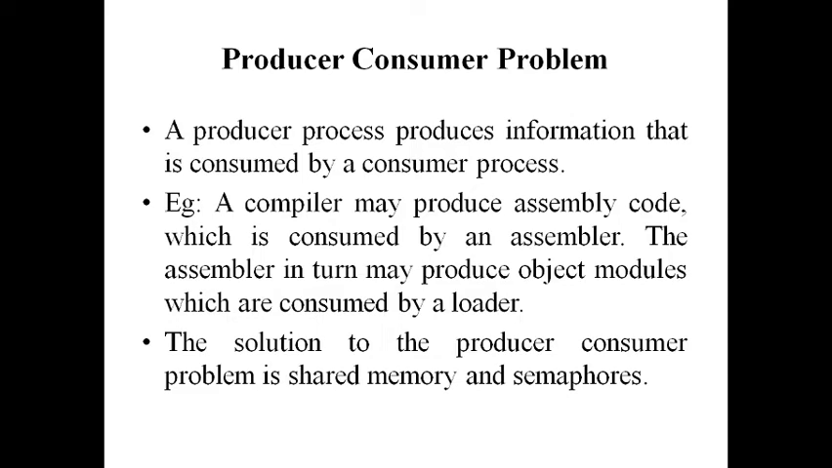Normally we will take an example like a compiler may produce assembly code which is consumed by an assembler. And the assembler in turn may produce object modules which are consumed by a loader. Here in the first case, the compiler is doing the job of producer and the assembler is doing the job of consumer. And in the second case, the assembler is now doing the job of producer and the loader is doing the job of consumer.